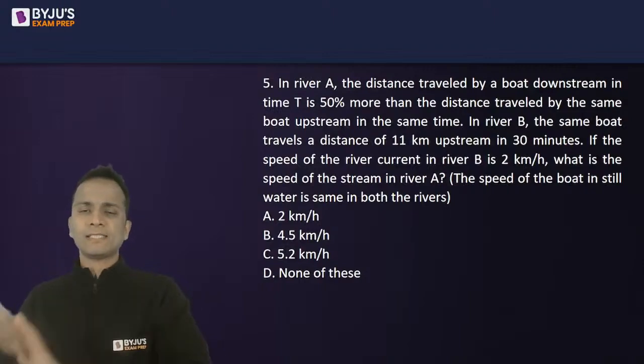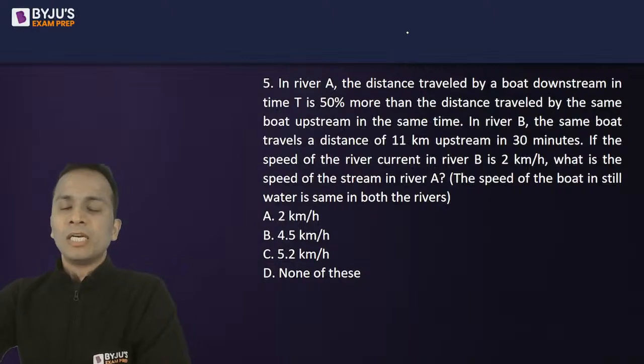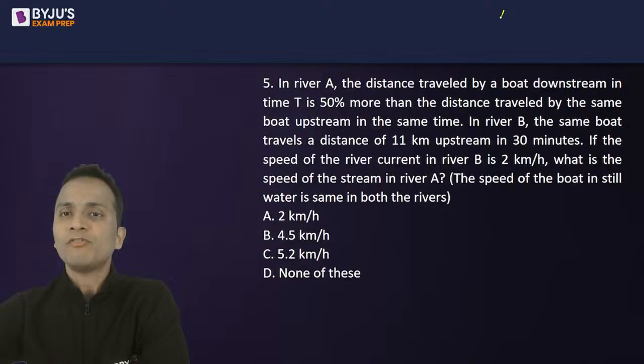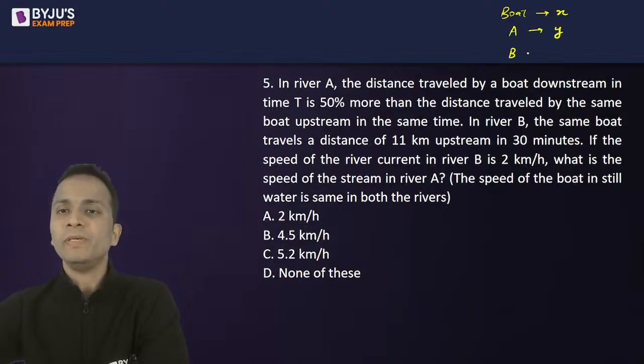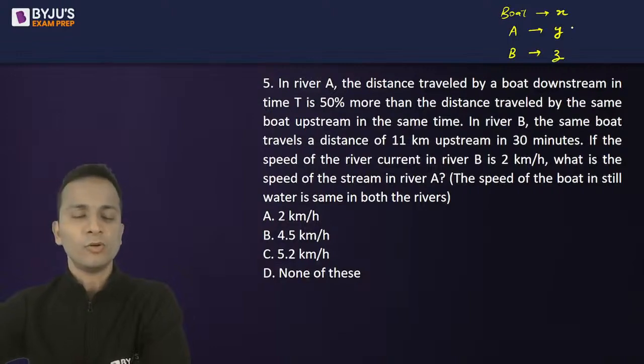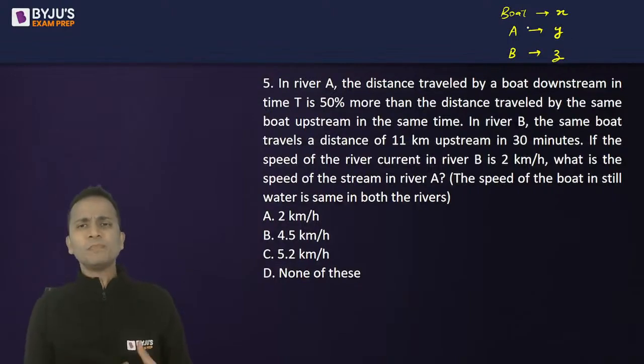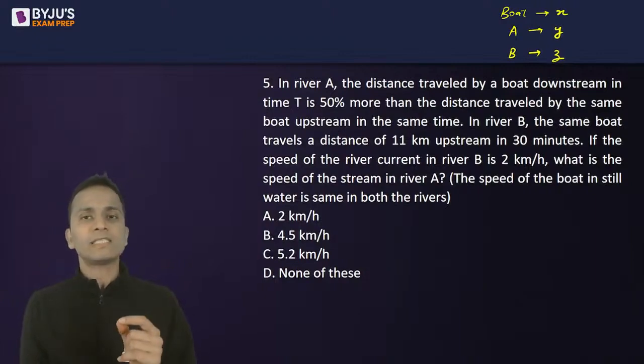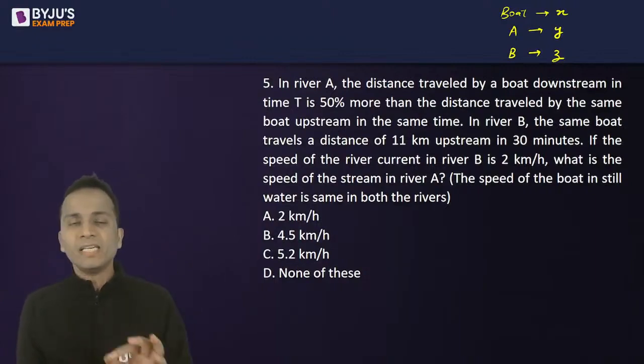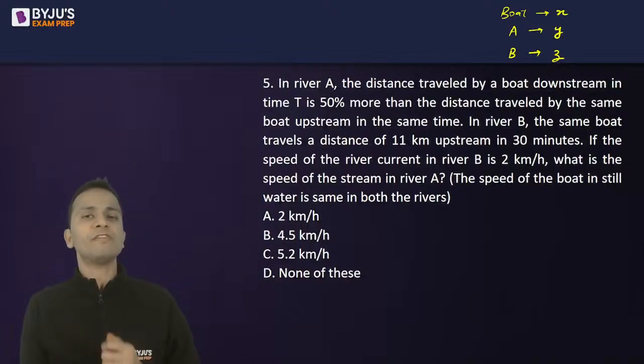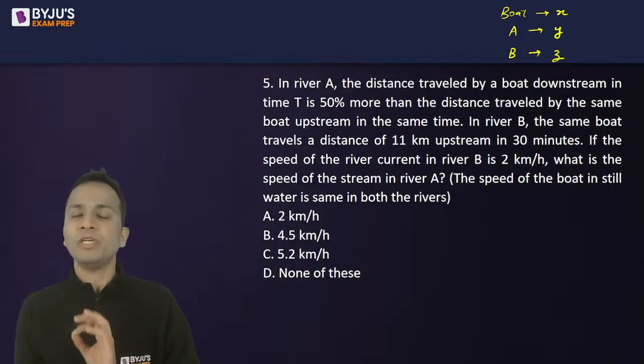All right, let's start discussing. Right now, to start with, I'll be assuming some variables. So, speed of boat, let's say it is x. Speed of river A is y, and speed of river B, let's say it is z. Okay. Now, the speed of boat upstream is speed of boat minus the speed of river, and whenever the boat is going downstream, the net speed will be speed of boat plus the speed of river.